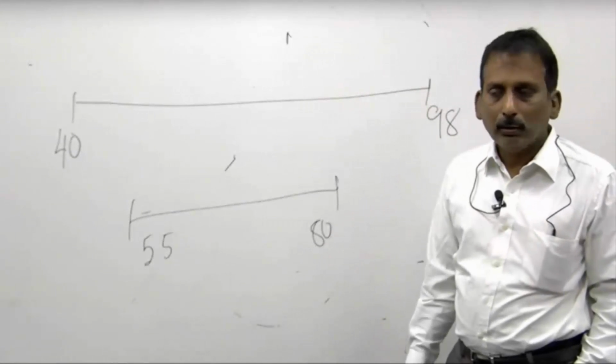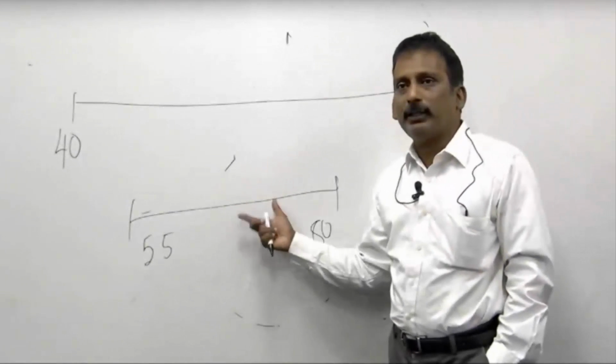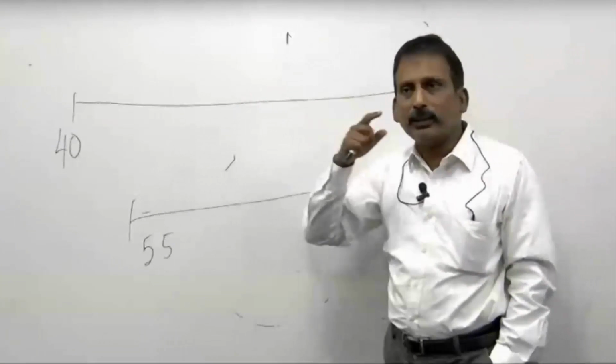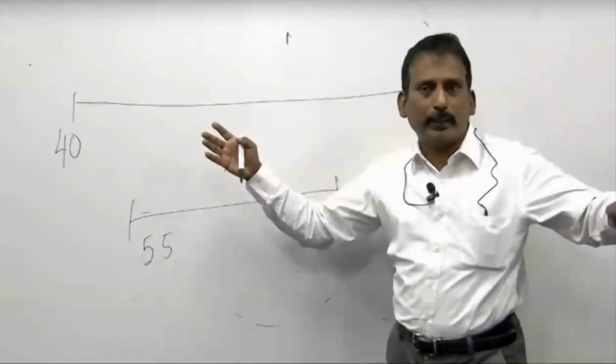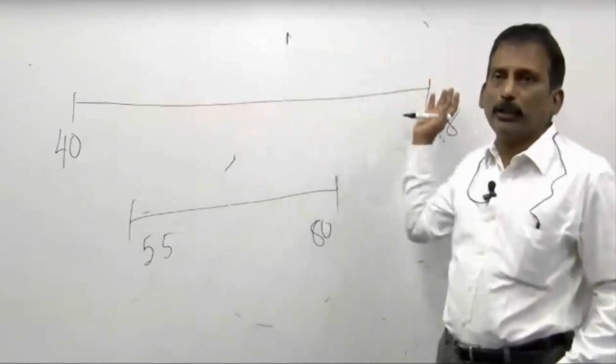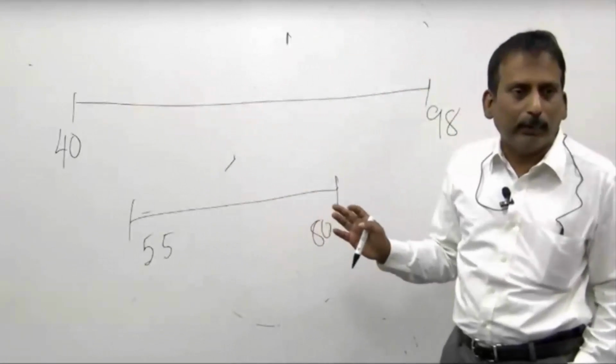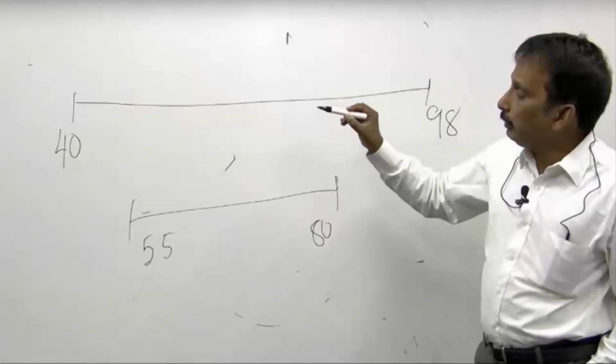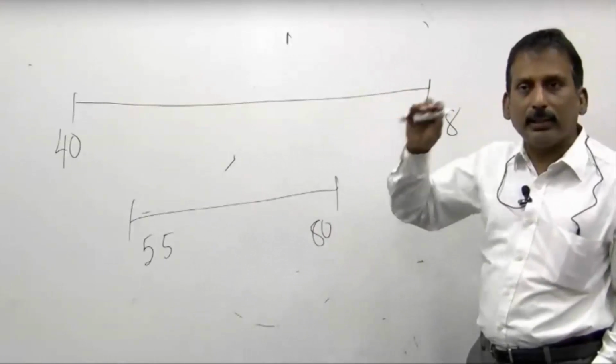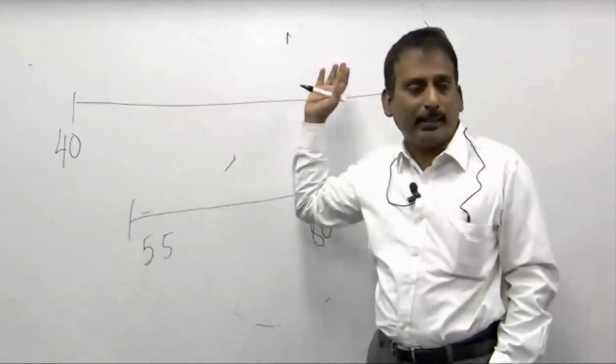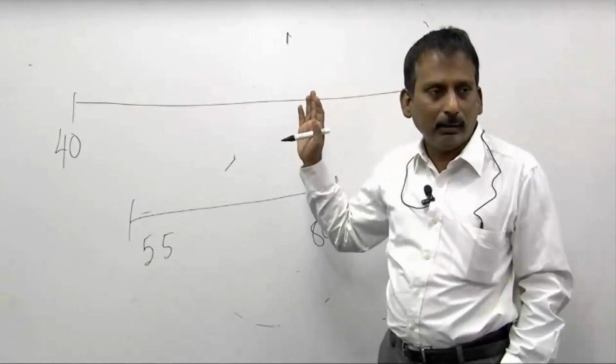Okay. This is prima facie less risky than this. Risky in the sense the width is very high. Here you can range from 40 to 98. Here it is only 55 to 80. But something like this indicates that there is equal chance of 40 and 98 happening. Then that is right. Okay.